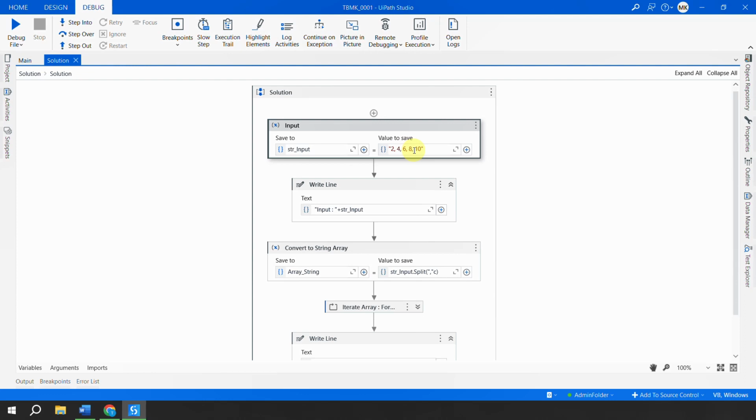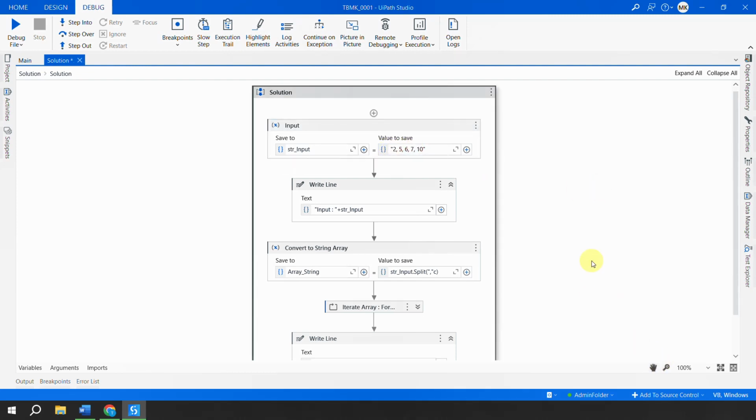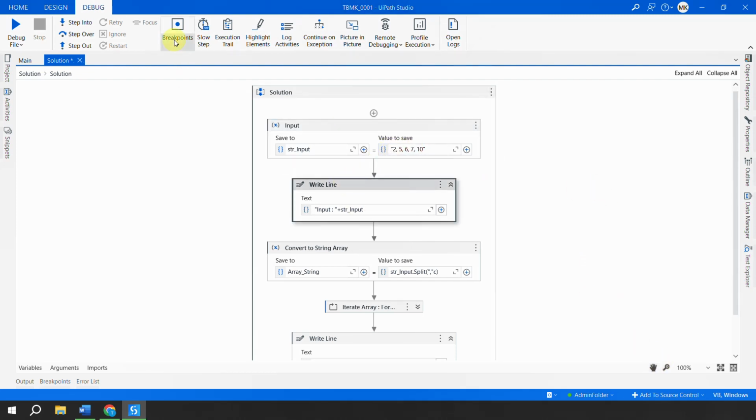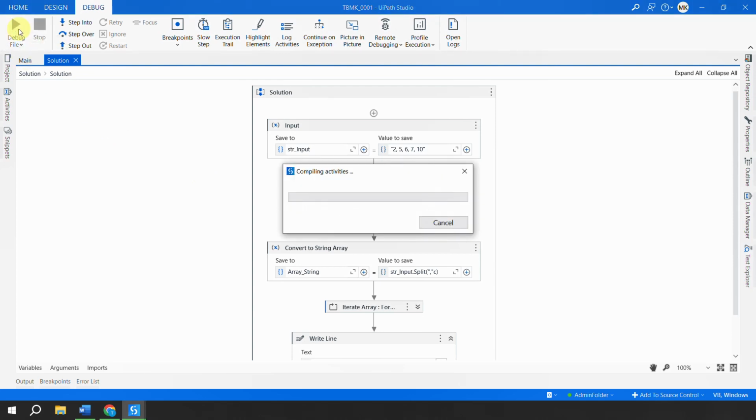So I'll just make this number 5 here, 6 here, and then I'll put 7 here. So even, odd, right? So this is our input. So I'll put a breakpoint here. Just focus on one run, how this execution happens. I'll put a breakpoint here. I'll run this in debug mode. I'm going to tell you step by step this complete logic.